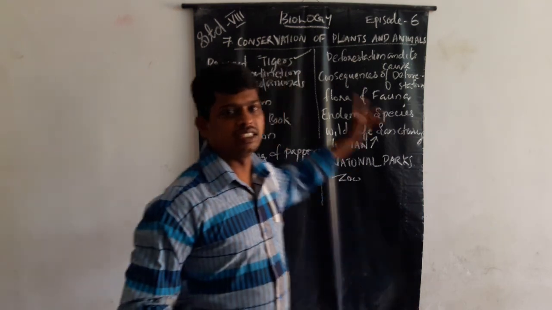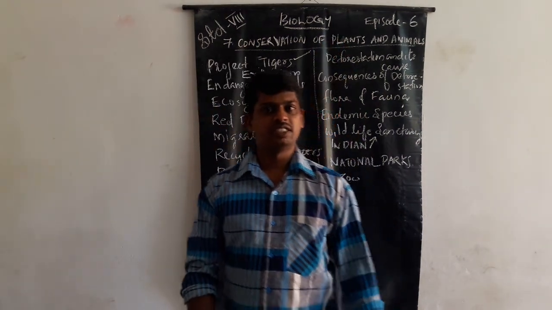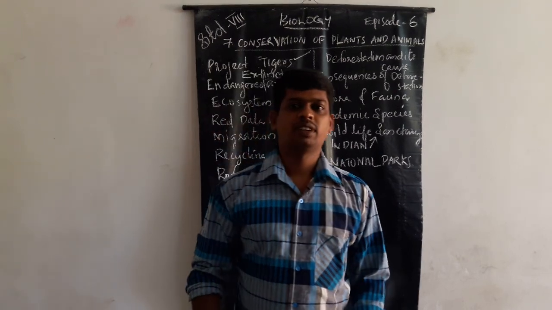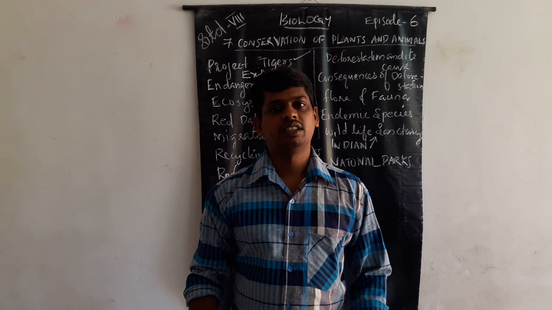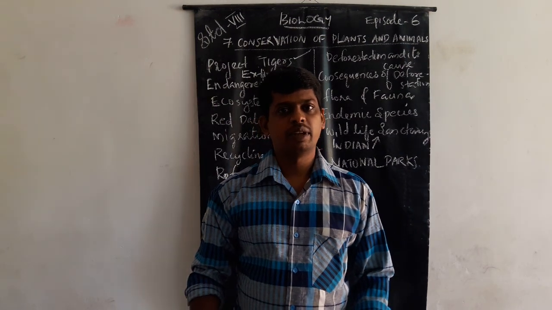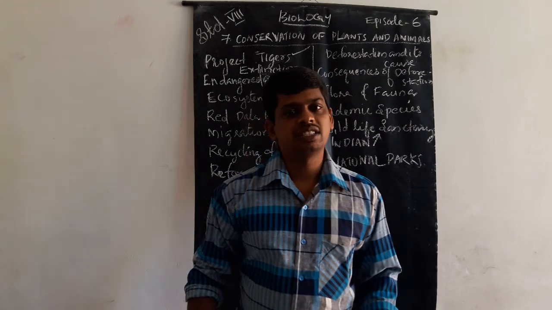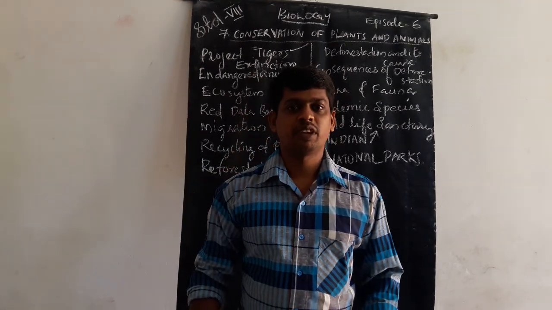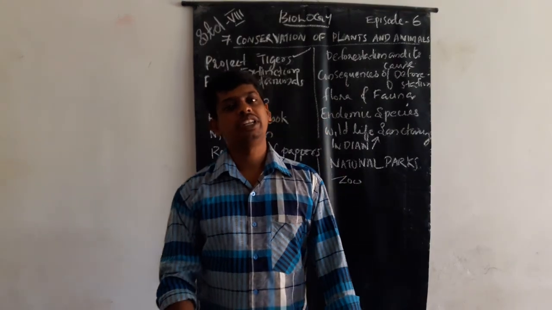Examples: tigers. In Satpura National Park, more than 500 lions and more than 700 tigers lived 20 years ago.